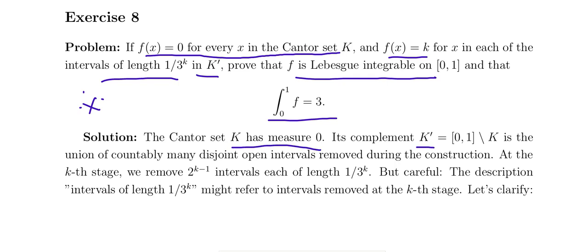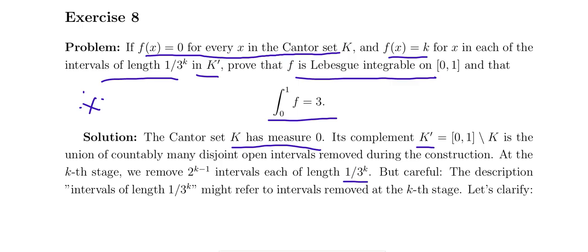The complement of the Cantor set is obtained by subtracting the Cantor set from 0, 1. That is the union of the countably many disjoint open intervals removed during the construction of the Cantor set. At the kth stage, we remove 2 power k minus 1 intervals, each of length 1 by 3 power k.